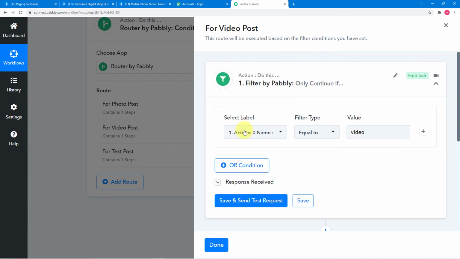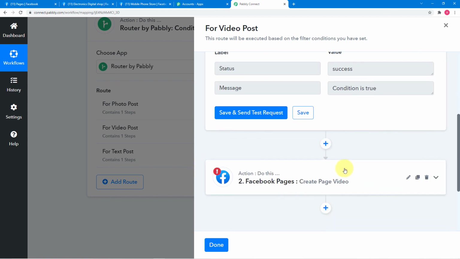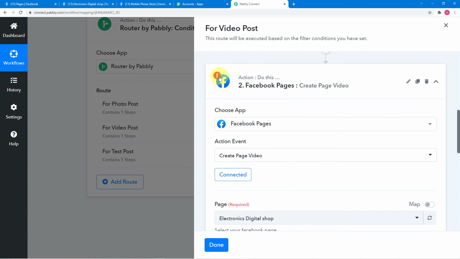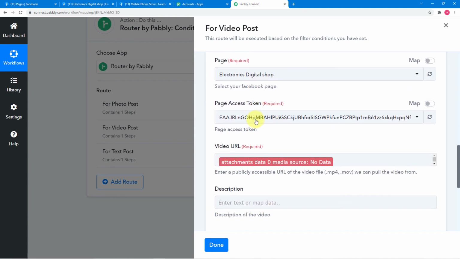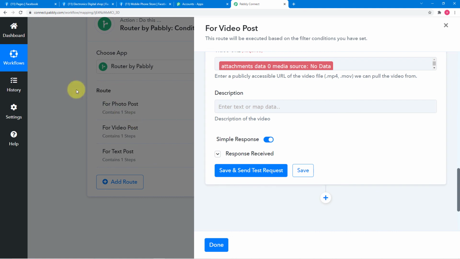After that, for this video post route, we set up the filter like this. In this filter, we applied the label attachment data type equals to video, and the response we received was condition was true. And then we applied Facebook page, which was our another page, that is electronics digital shop. You can see there is a red marker showing here, but not to worry about this because we do not have the video URL attached right now. But once you post a video, it will be mapped automatically as we have already done this. Okay, so for now it is showing this red because we have the data of a text post in the first tab, right? So not to worry about this.